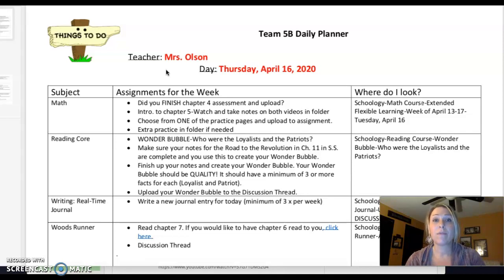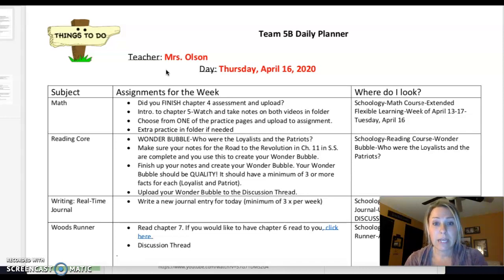Now, let's look at what we actually need to do. Inside of that Wonder Bubble folder, you are supposed to be reading chapter 11 from Social Studies. The chapter 11 from Social Studies is actually also uploaded in that Language Arts folder so that you can just click on that PDF, or you can log into Clever and read chapter 11. When you get to chapter 11 in Social Studies, you're going to see it's all about the Loyalists and the Patriots. So please read that entire chapter.